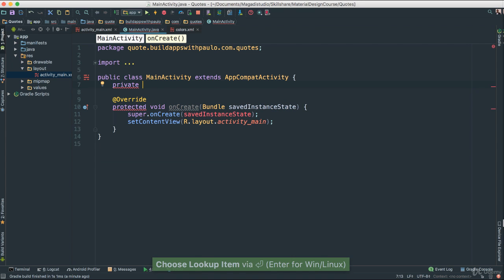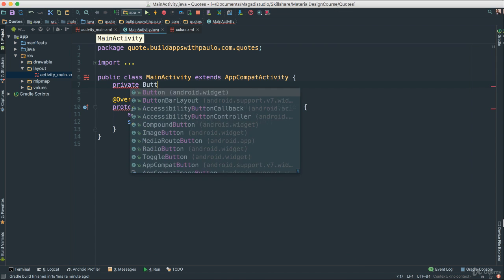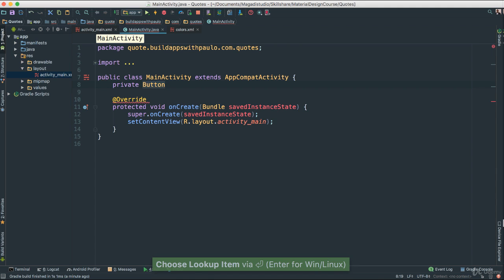Again, if this makes no sense, don't worry. You're going to learn all of this. This is just for us to get excited and into the mood of Android development. Okay, so I'm going to go ahead and say Button, because that's what I need to infer. I'm going to call this quote button.